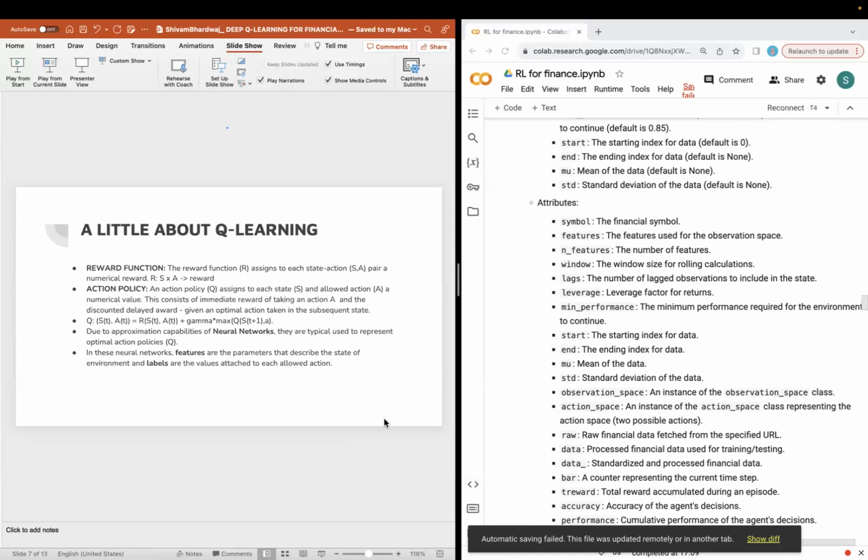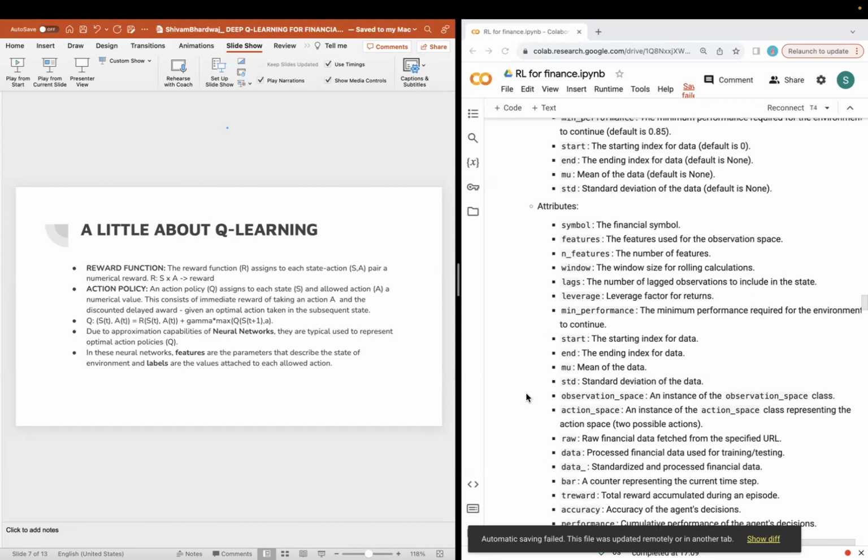Due to the approximation capabilities of neural networks, they are typically used to represent optimal action policies Q, and I'll be using a deep neural network for the same. In these neural networks, features are the parameters that describe the state of the environment, and labels are the values attached to each allowed action.